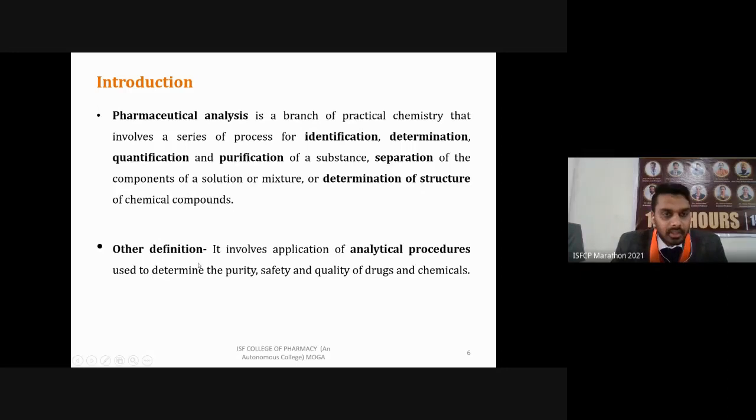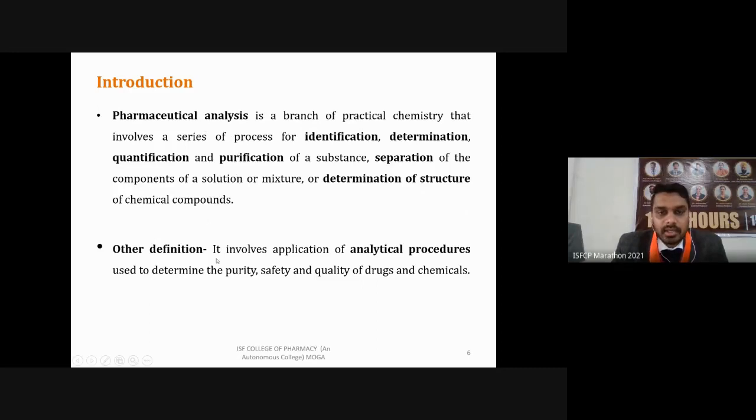Or, as another definition, it involves the application of analytical procedures. We have covered identification, determination, quantification and purification. But analytical procedure means that for identification we use one procedure, for determination a different kind of procedure, and for quantification there are standard procedures. All these things are known as analytical procedures, which are a part of pharmaceutical analysis.